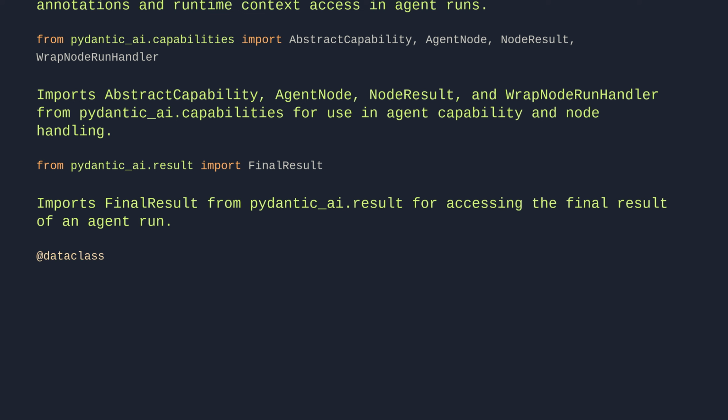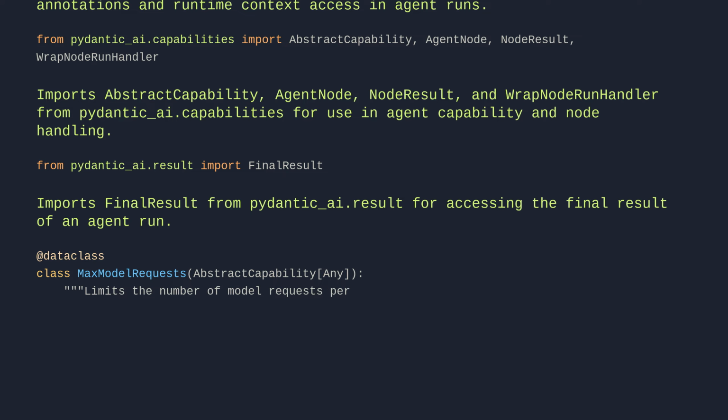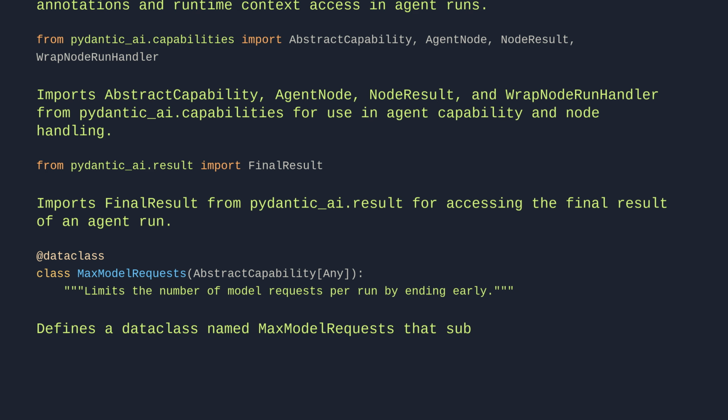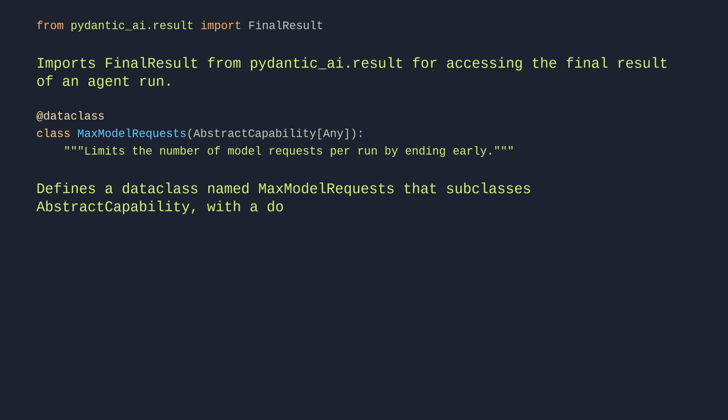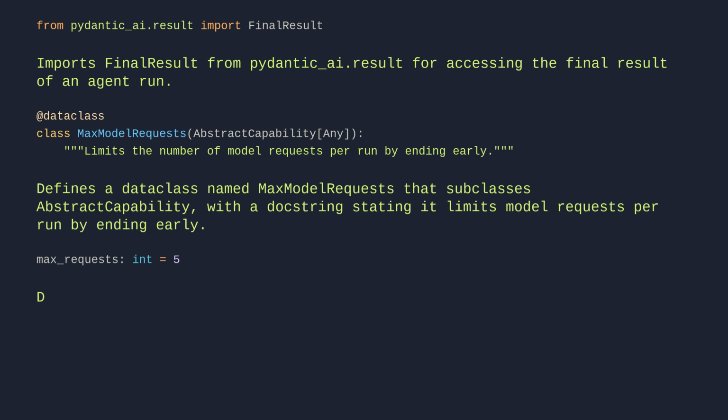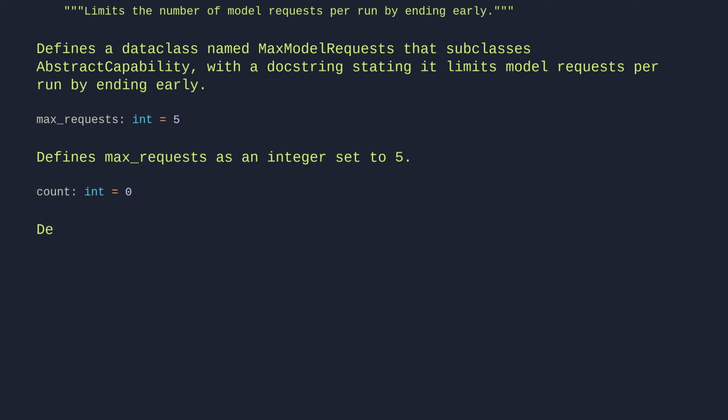@dataclass, class MaxModelRequests(AbstractCapability[Any]): it limits the number of model requests per run by ending early. This defines a dataclass named MaxModelRequests that subclasses AbstractCapability, with a docstring stating it limits model requests per run by ending early. max_requests: int = 5 defines max_requests as an integer set to 5. count: int = 0 declares an integer variable named count, initialized to 0.